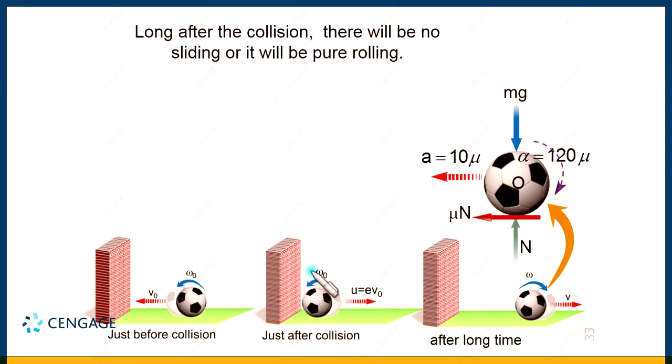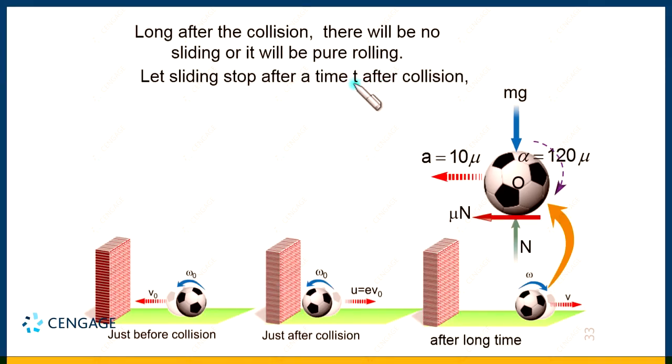Our stopwatch says time t equal to 0 at the time of just after collision, and when rolling starts, this time is t. So, let us assume rolling starts at time t, or you can say t time after collision. What will happen? Velocity will decrease because of this acceleration. That means we have the equation for the translational motion, that is v equal to u plus at.